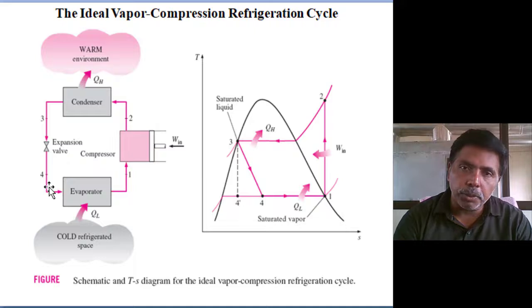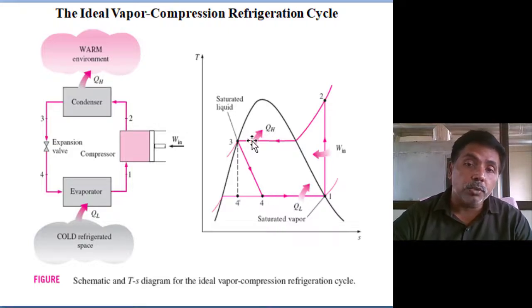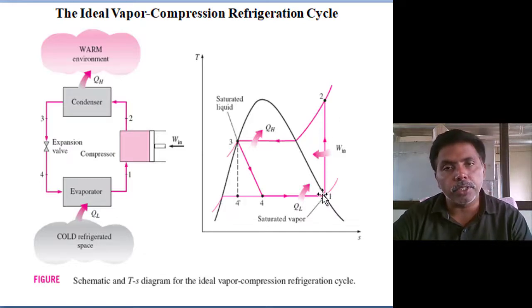Why are we reducing the pressure? To achieve low temperatures in the evaporator to absorb the heat. And at low pressures, high latent heat is there. With less mass, we can absorb more heat at low temperatures. Coming to the next, we are raising the pressure to condenser pressure. What is the purpose of raising pressure? By using the compressor, not turbine.